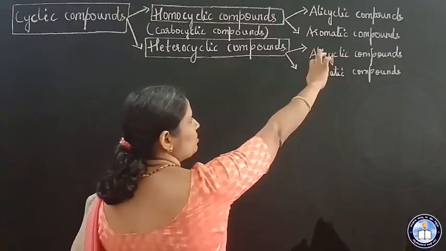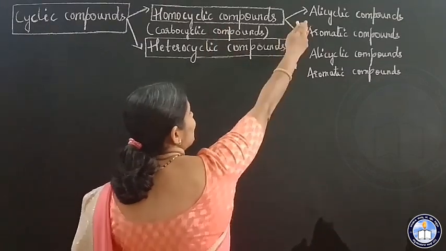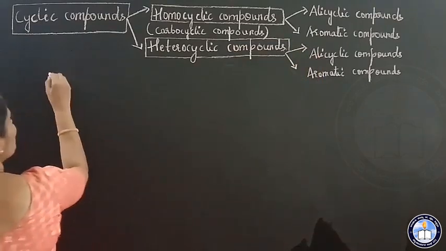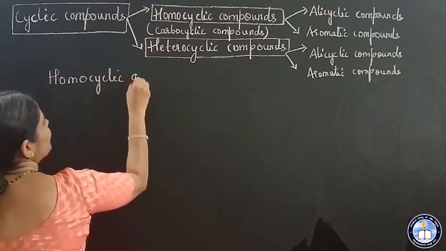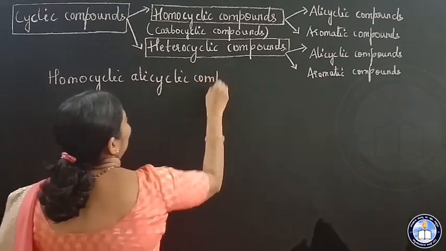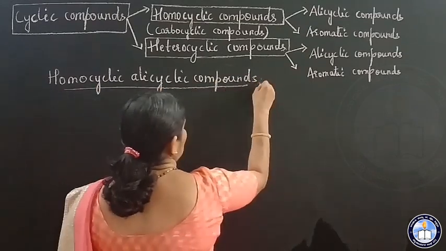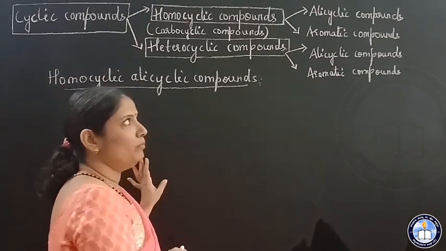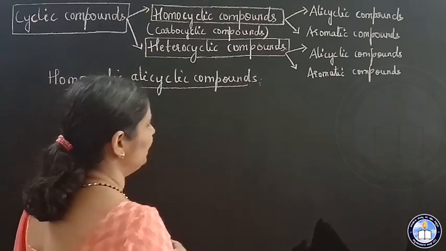I told you what aromatic compounds are. Now we shall study homocyclic alicyclic compounds and heterocyclic alicyclic compounds. Homocyclic compounds which resemble aliphatic compounds in chemical properties are homocyclic alicyclic compounds.